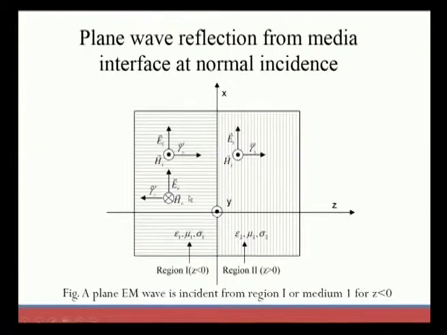So, next we move on to the plane electromagnetic wave in two regions: how it looks in region 1, and how it will be in region 2. These are the regions that we consider. This is region 1 and this is region 2, where region 1 has z less than 0, and region 2 has z greater than 0. This is the electric field, this is the magnetic field, and eta is the intrinsic wave impedance. Eta 1 is for region 1 and eta 2 is for region 2.